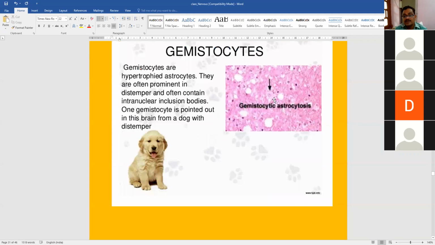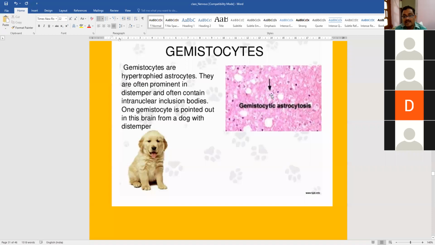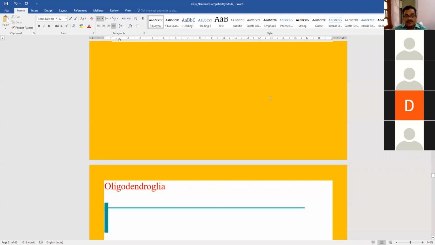In this diagram, you can see this is the neuron, this is the nucleus, and inside the nucleus, you can see it is intranuclear. Actually, the inclusion body in case of canine distemper is intranuclear. So inside the nucleus you will see the presence of an inclusion body. This is the diagram of an astrocyte, and this dot is the structure which is the inclusion body. So it is a common finding in case of canine distemper.